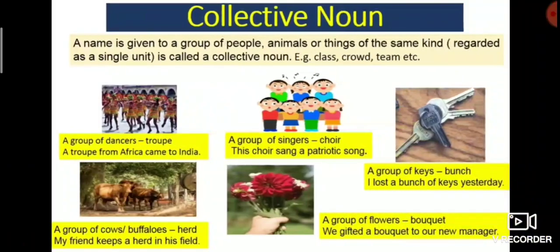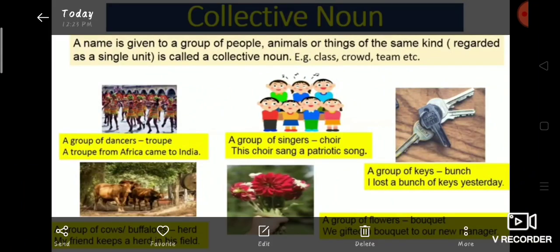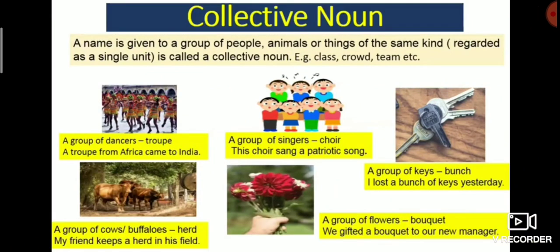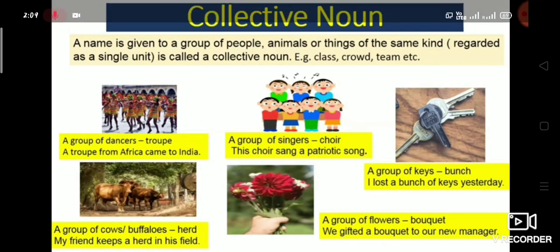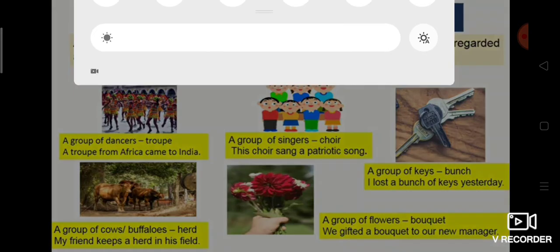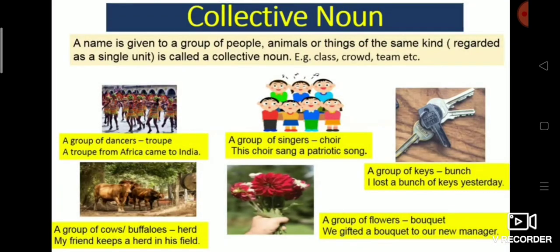Let's move further. Collective noun. A name given to a group of people, animals or things of the same kind regarded as a single unit is called a collective noun. Example: class, crowd, team, etc. In this we can see many examples. A group of dancers. This denotes the whole group. Now let's see collective nouns in a sentence. A troop from Africa came to India.